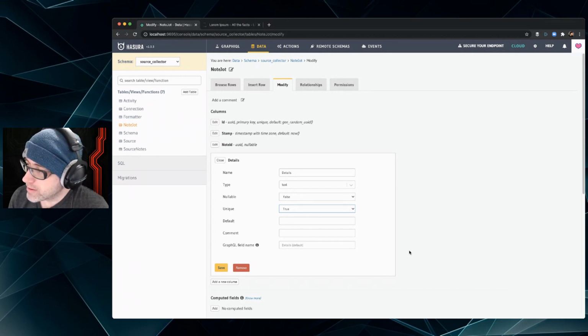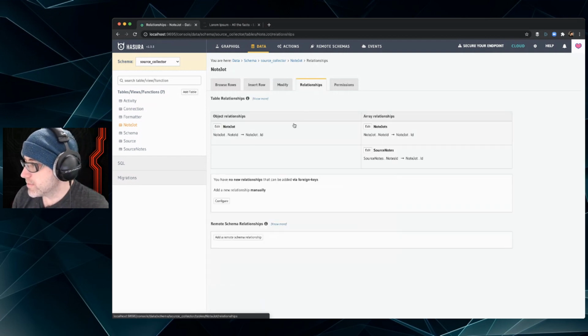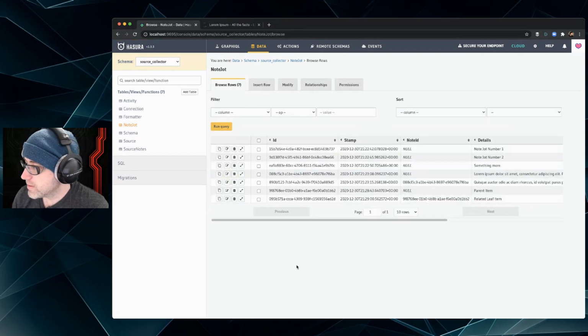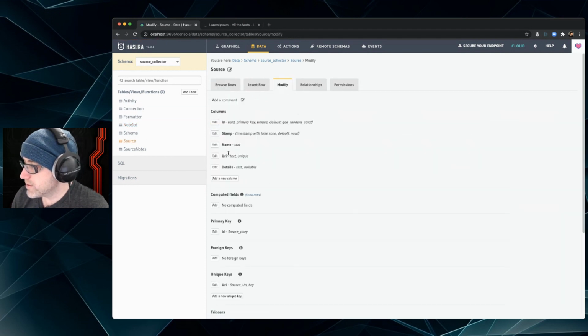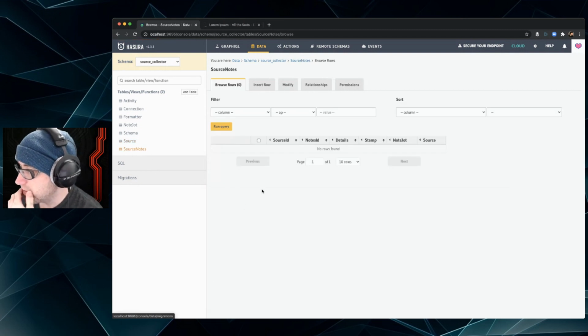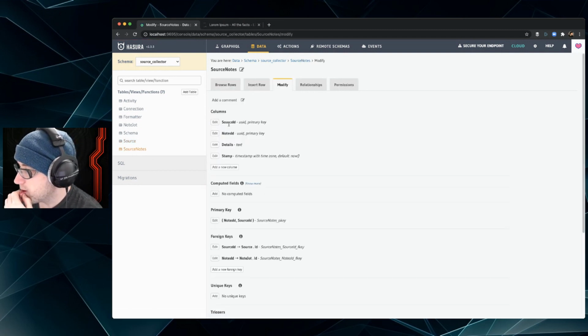How would I do that? I could do it where note jot, let's see, relationships. We have note jot and source notes. So note jot is related to source. So if I did this, and source has notes, right? Is that how it works? Oh no, source notes. Yeah, so source note ID and source notes.